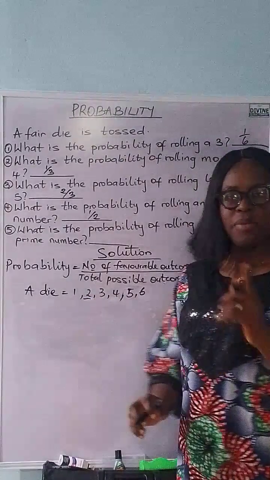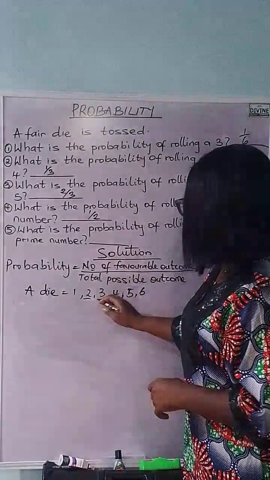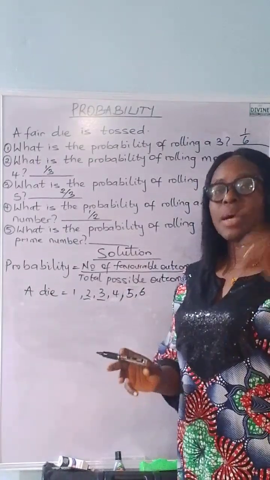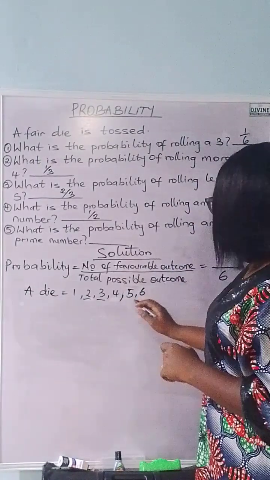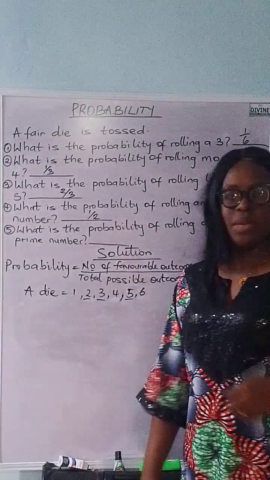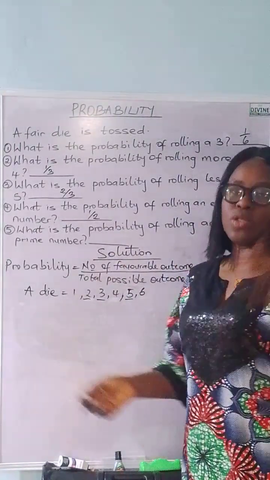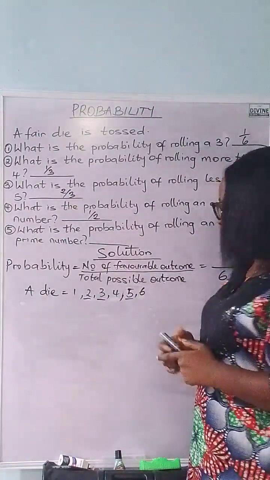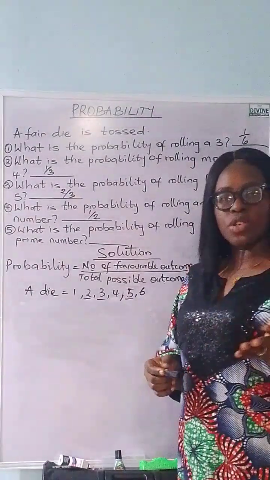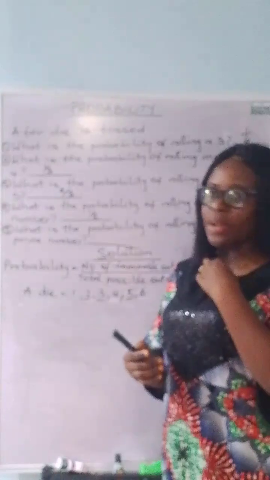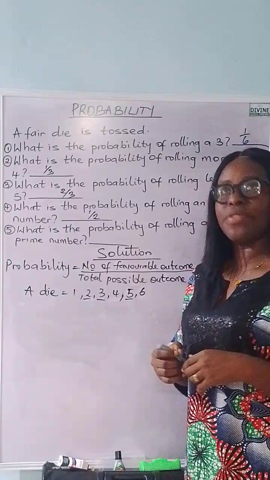2 is a prime number, 3 is a prime number, 4 is not a prime number because it can be divided by 2, 5 is a prime number, 6 is not a prime number because it has 2 other factors, which are 2 and 3. Now, we have picked out the prime numbers. The question states, what is the probability of rolling an even prime number? Not just any prime number, an even prime number.